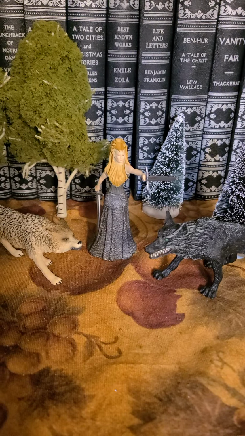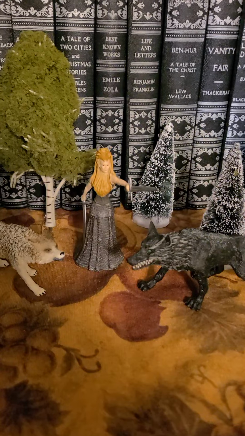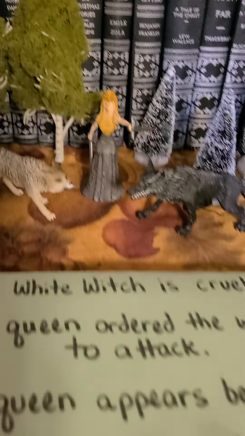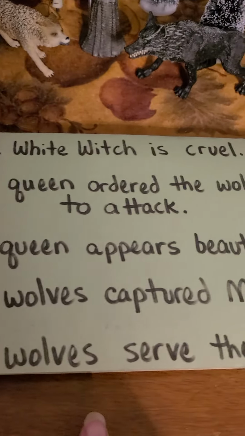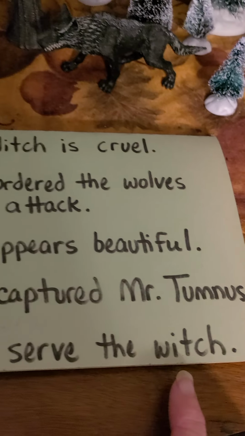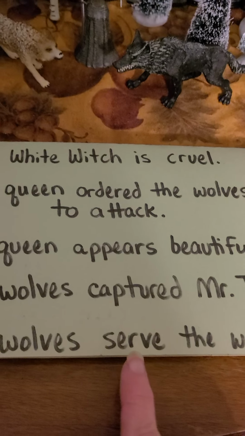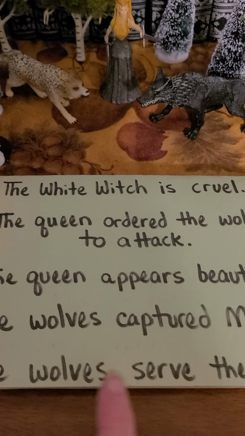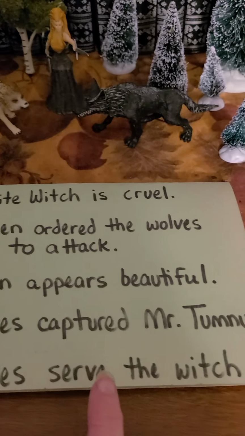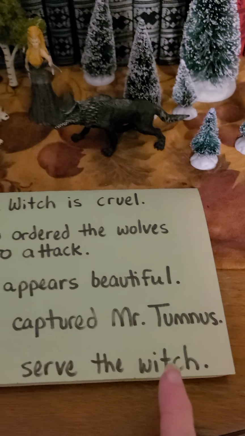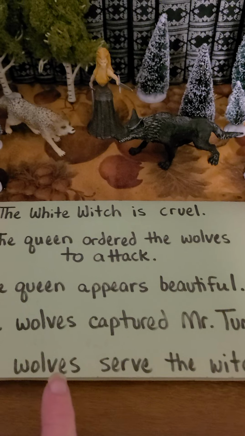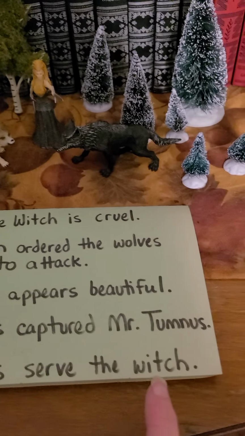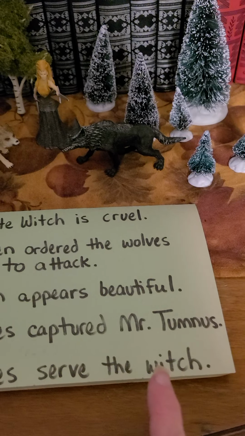Let's look at some examples. The wolves serve the witch. Serve is the verb. Wolves serve, subject verb. What do they serve? The witch. Does witch equal wolves? No. That means this is a direct object.